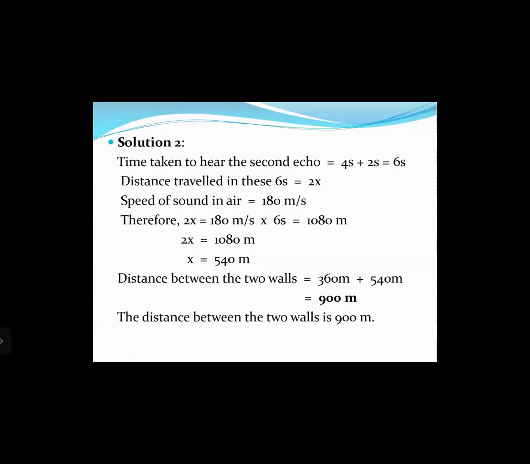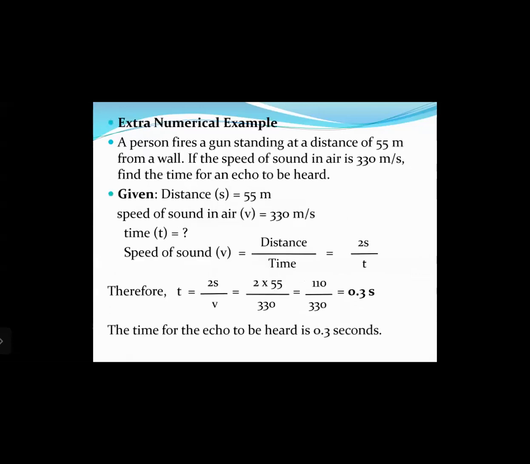That means the wall on the right hand side is at 540 meters, the one on the left hand side is 360 meters. So total distance between the two walls is equal to 360 plus 540, which is equal to 900 meters. So the distance between the two walls is 900 meters. Let us see one more extra numerical.